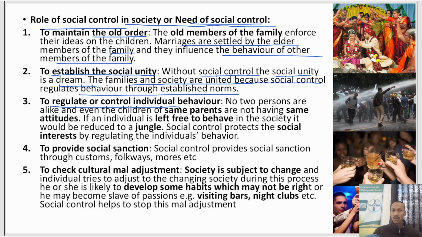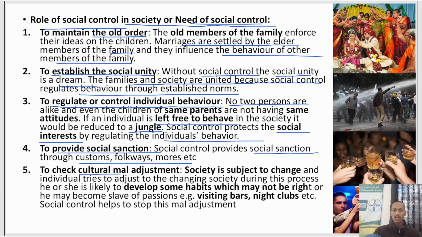Then, to regulate or control individual behavior. No two persons are alike, not even children. Twins also have separate temperaments, right? So the same parents will have to teach both children in different ways. Suppose an individual is left free to behave in society as they want, what will it become? It will become a jungle. So social control protects social interest by regulating individual behavior. That is why it is important. Then, to provide social sanctions: social control provides sanctions such as customs, folkways, mores, and taboos. All those things are provided by social control.